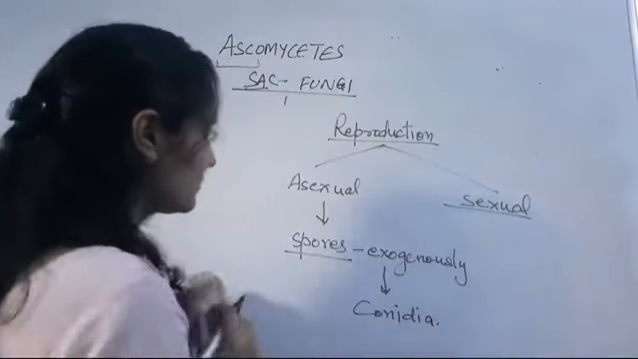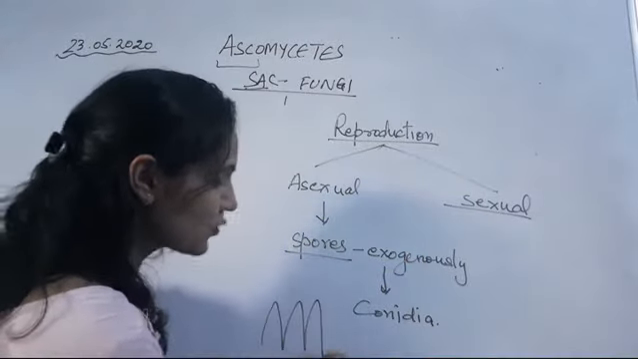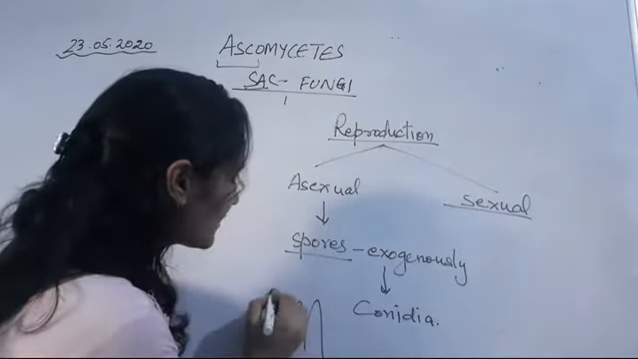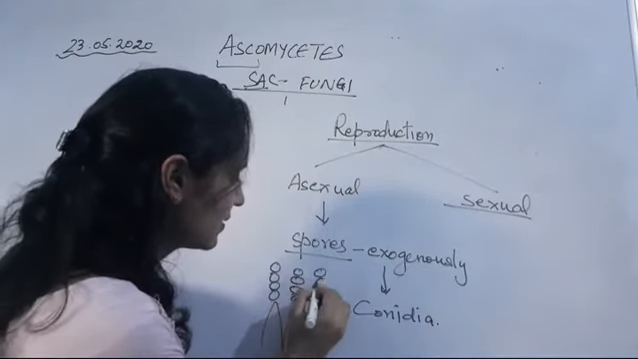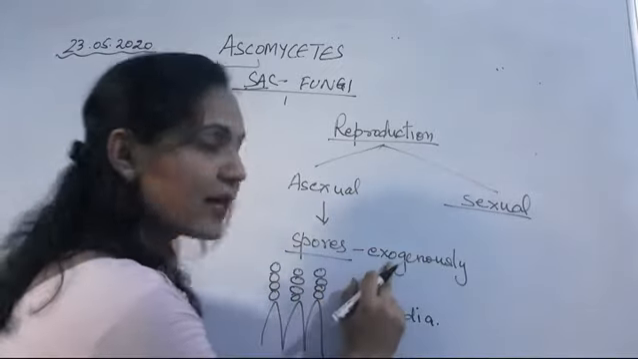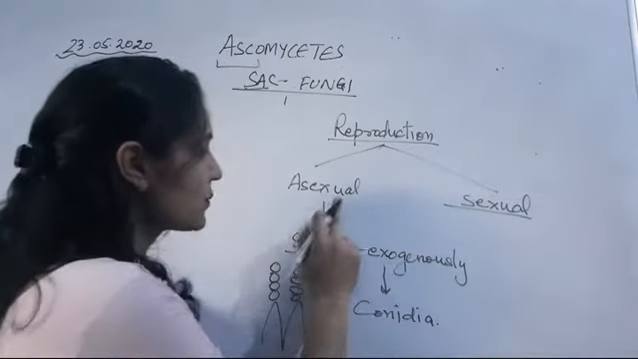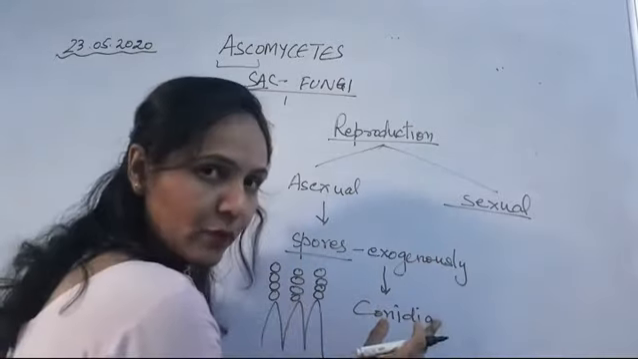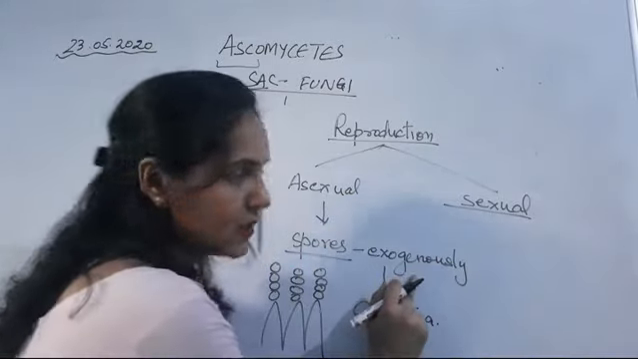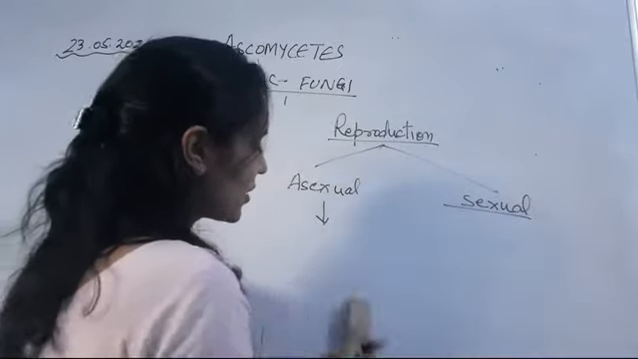That means, suppose this is the fungal structure, the fruiting body, and the spores are secreted outside their body, like this. So they are called exogenous, right? The spores in asexual reproduction are conidia, which are found outside their body. Next is the sexual reproduction.